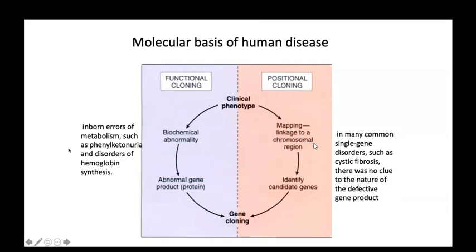Functional cloning applies to inborn errors of metabolism, such as phenylketonuria, and diseases of hemoglobin synthesis. For positional cloning, an example is many common single gene disorders such as cystic fibrosis, where there was no clue to the nature of the defective gene product.